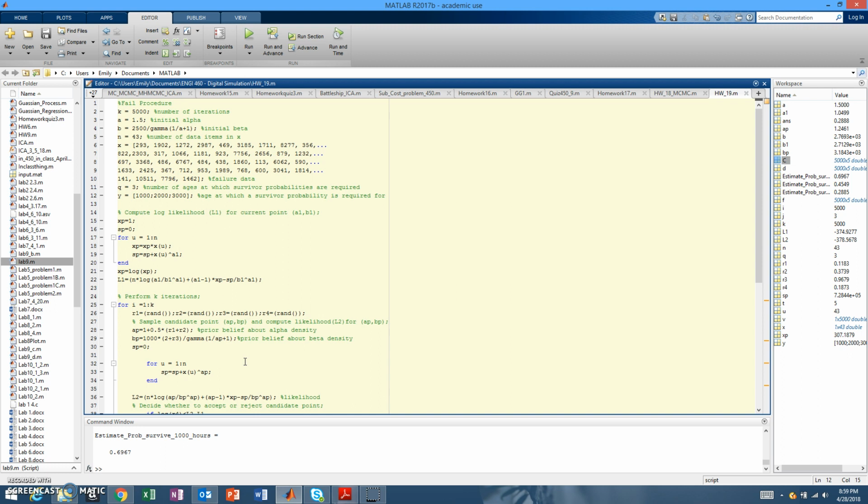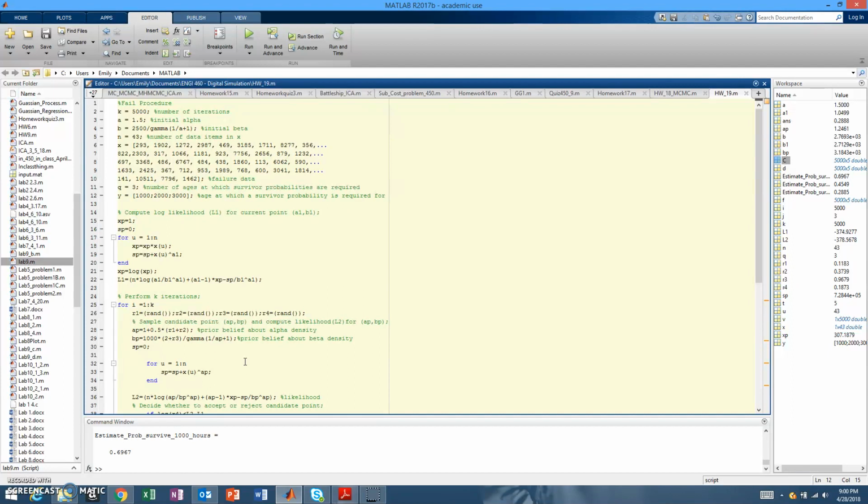Today we're going to talk about a procedure that we've created based off of some Maple code in MATLAB. This is kind of a fail procedure, and we're basically checking out the probability of survival for a specific component. Some key things to point out here: this code is going to return a matrix C, and it has k rows and q plus 2 columns, and that's indicated in our code.